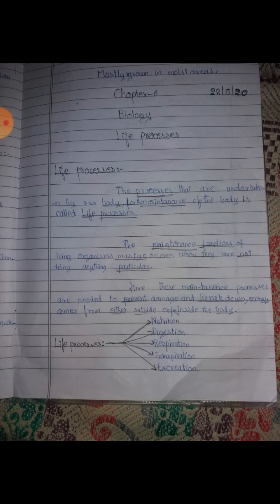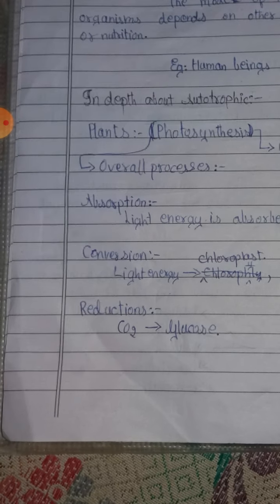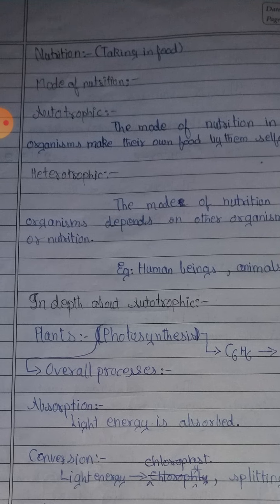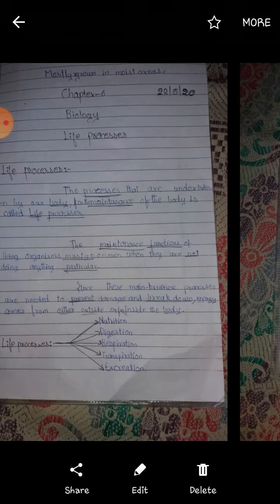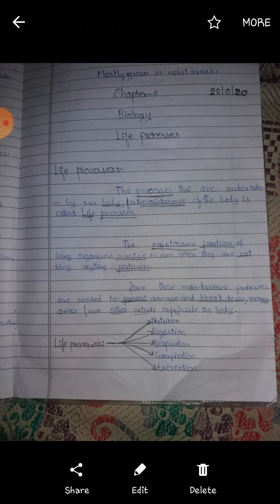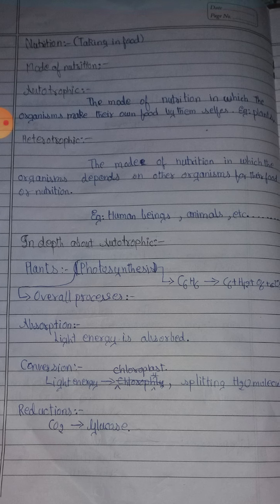And the life processes depend mainly on five types: nutrition, digestion, respiration, transpiration, and excretion. Let's get into nutrition. Guys, we are going to see only nutrition in this class, and I will upload the other videos, that is digestion, respiration, transpiration, and excretion, in upcoming videos.